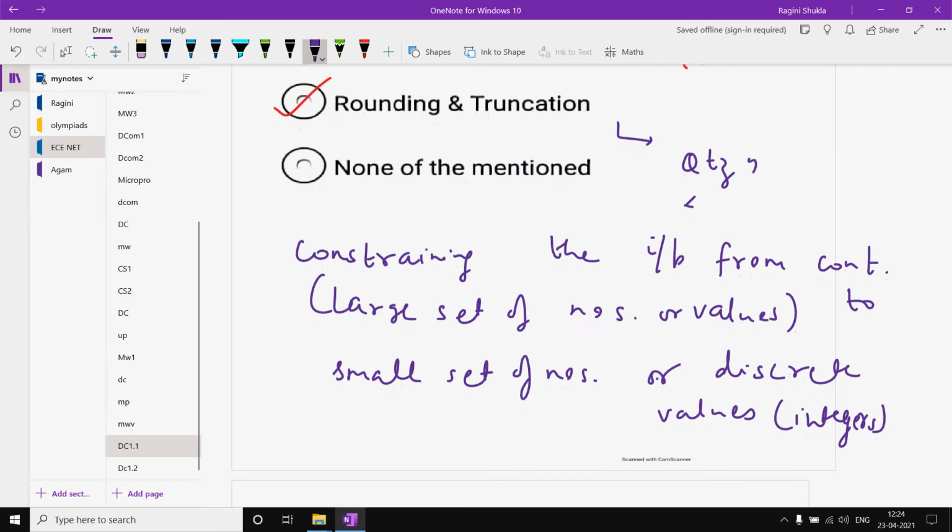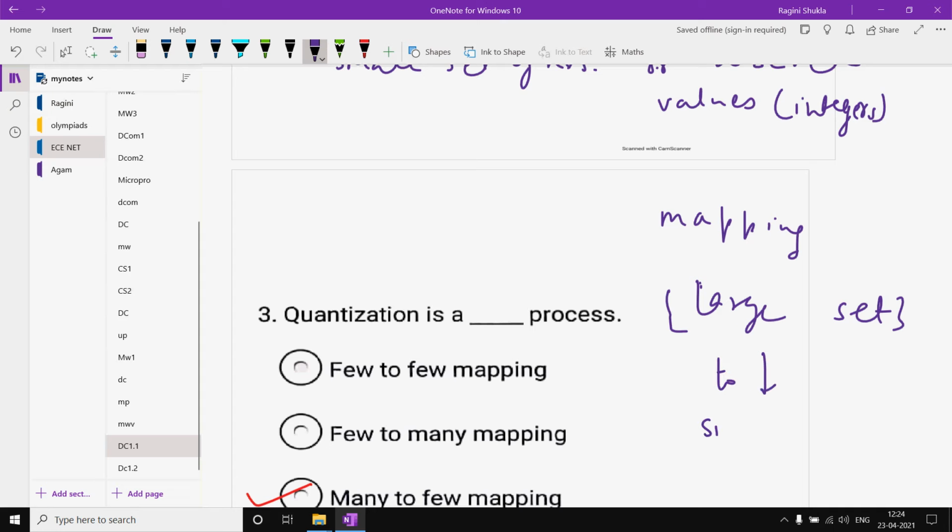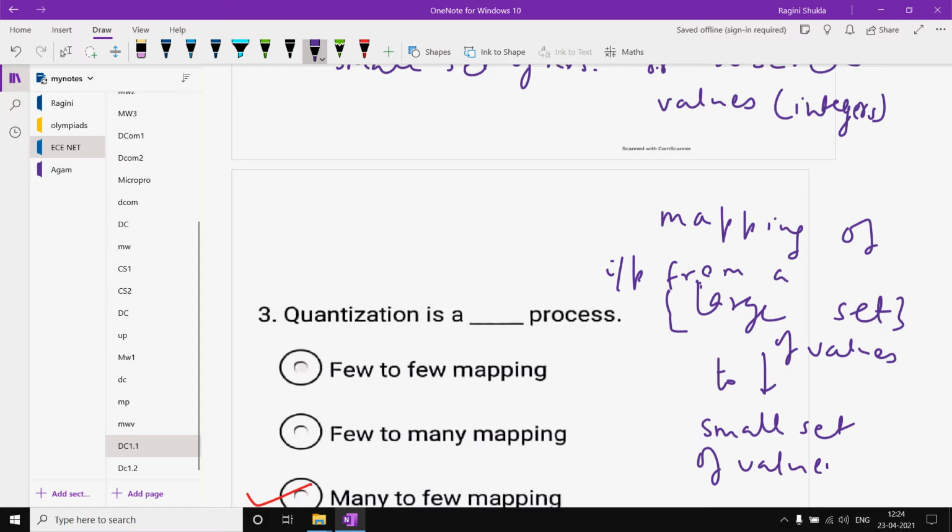Okay, mapping from a large set of values to a small set of values. Mapping of input from a large set of values to a small set of values. That means the small set of values is discrete in nature, integer values, and the large set of values, that means continuous in nature.